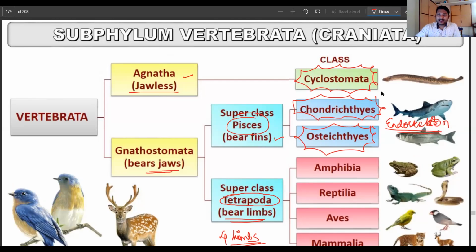So endoskeleton is the structure that gives support to the body. Okay, Nilima is telling it is an internal skeleton. Yes, Nilima, you are absolutely right.